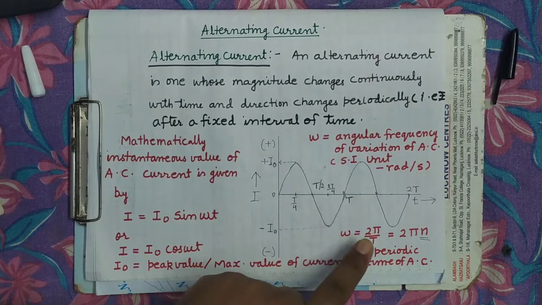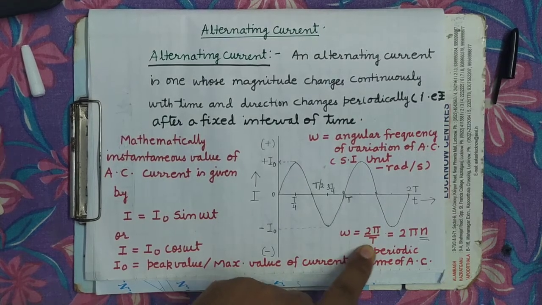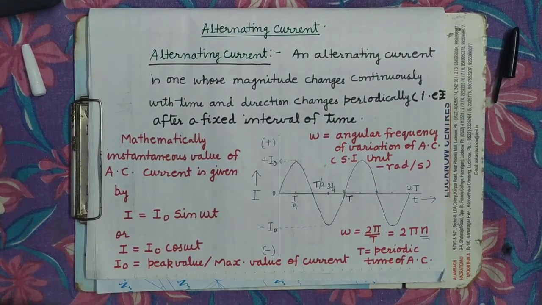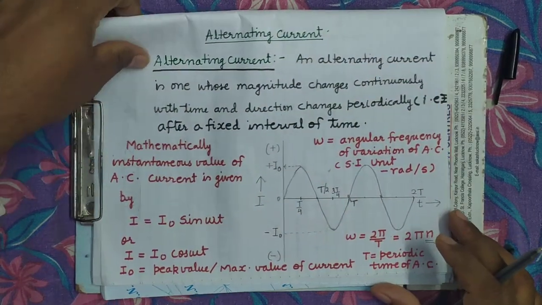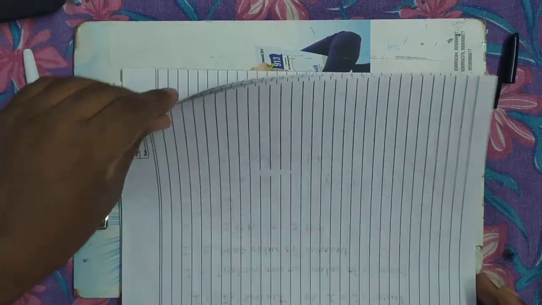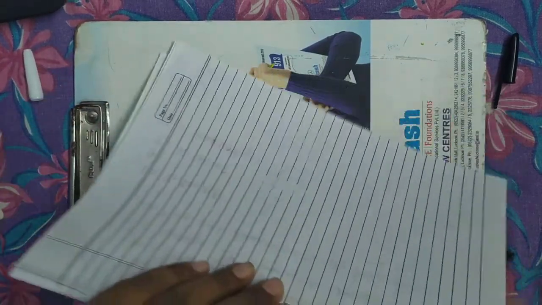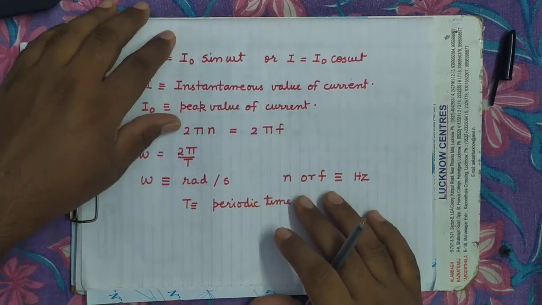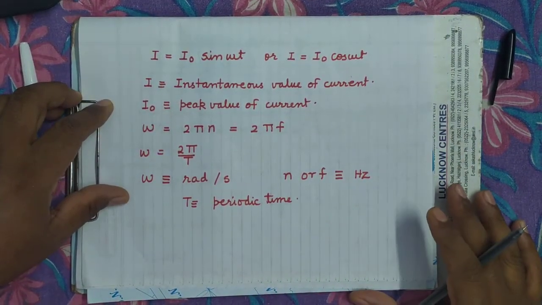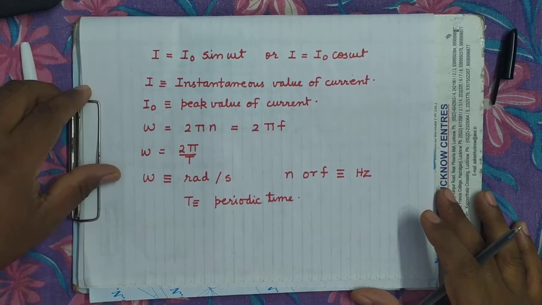So omega equals 2 pi upon capital T. This can be written as 2 pi n or 2 pi f. It is clear? So see here, once again, what is alternating current? It is that current in which the magnitude of current changes continuously, while the direction changes periodically after a fixed interval of time.